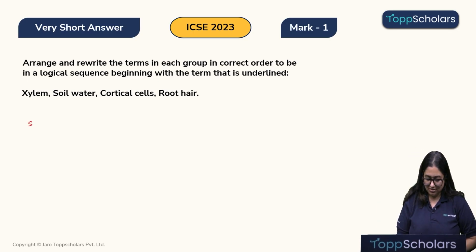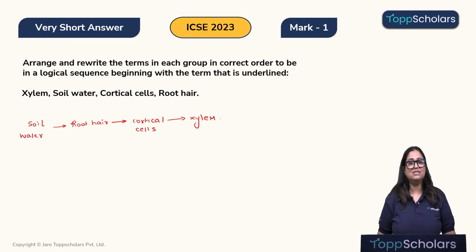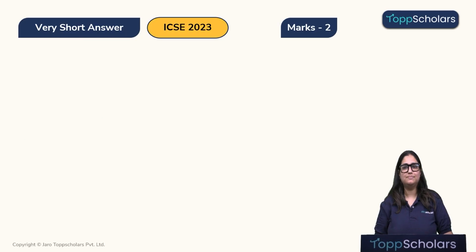First we will have the soil water that will be absorbed by the root hair. The water will move into the cortical cells, and then from the cortical cells it will move into the xylem. Pretty straightforward question, I guess children. Yes. So, let's move to the next question.